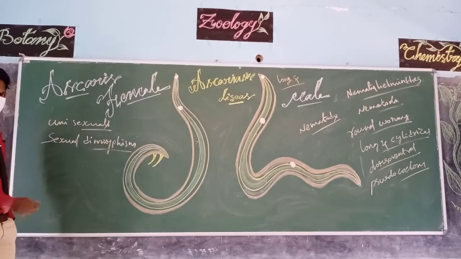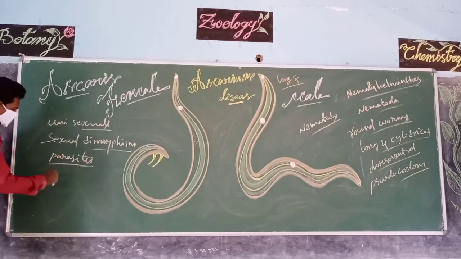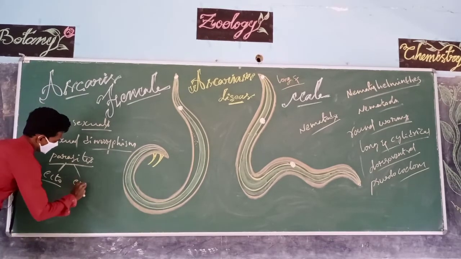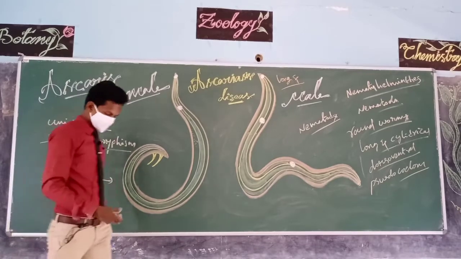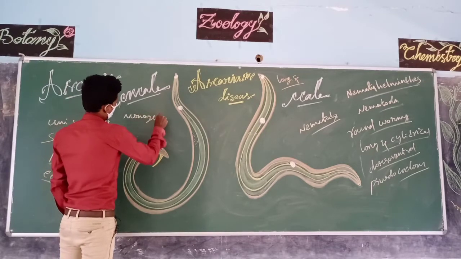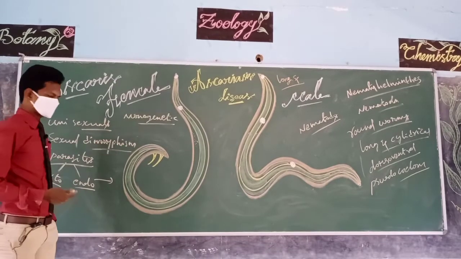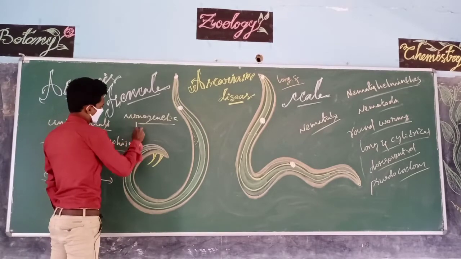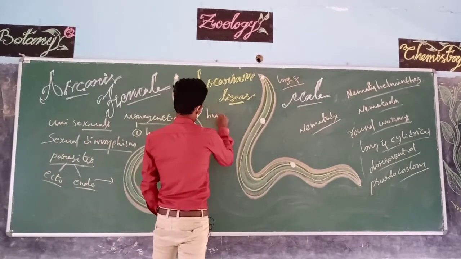Generally, dear everybody, these worms are parasites. Parasites are generally of two types. The parasites which live outside the host body are called ectoparasites, and those which live inside the host body are called endoparasites. The roundworms are endoparasites, and they are monogenetic parasites. Mono means single genetic generation. To complete the life cycle, the male and female worms need only a single host, and the single host is the human body.